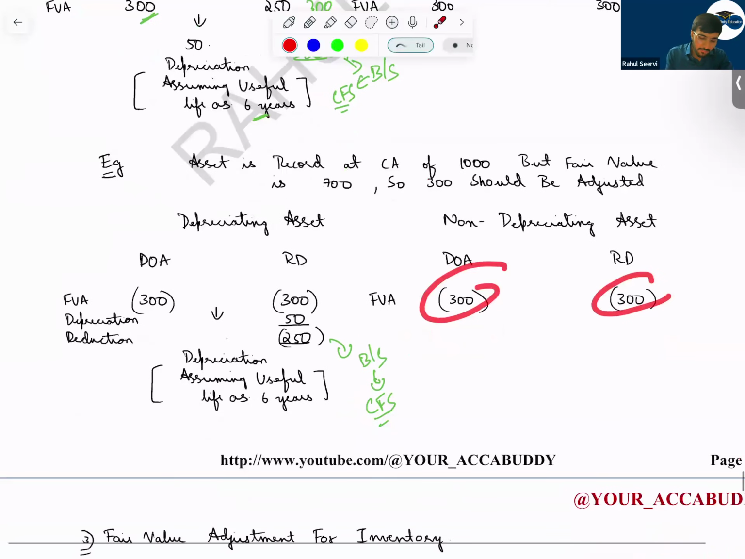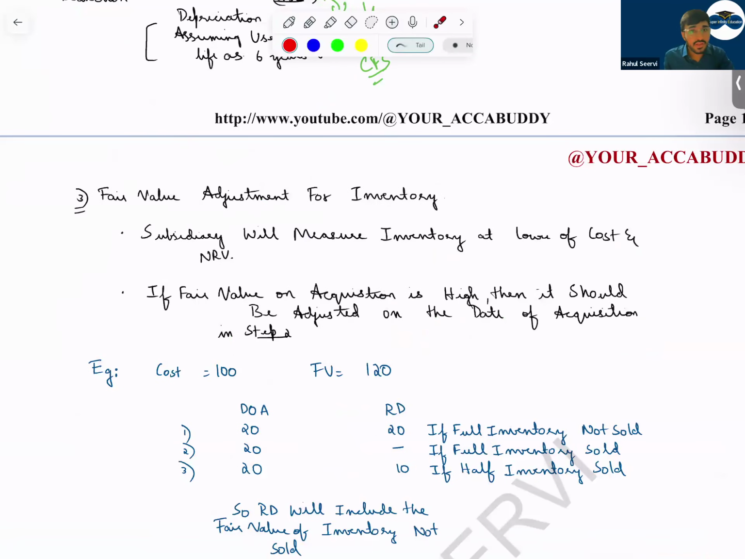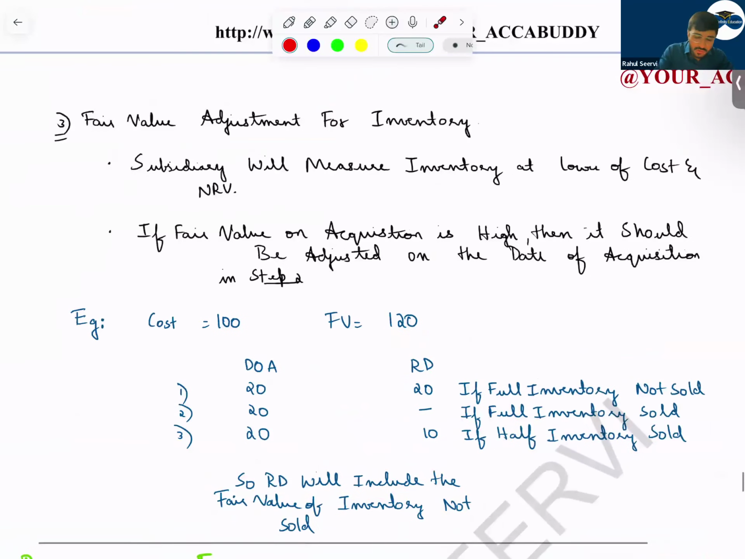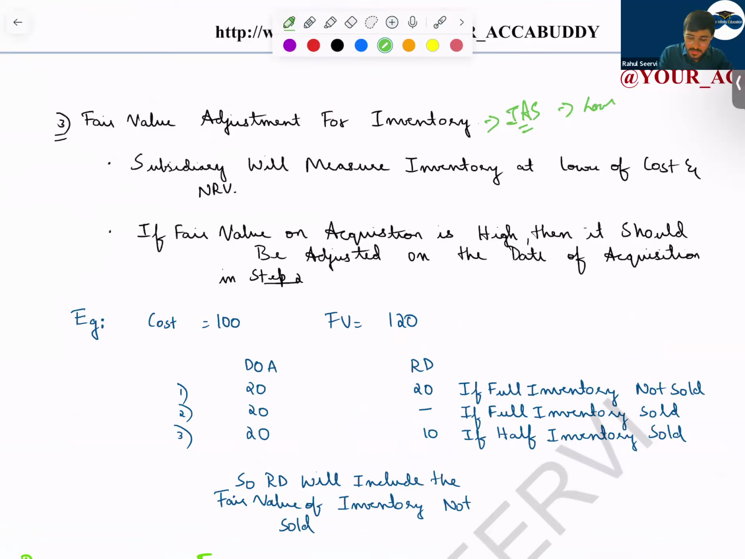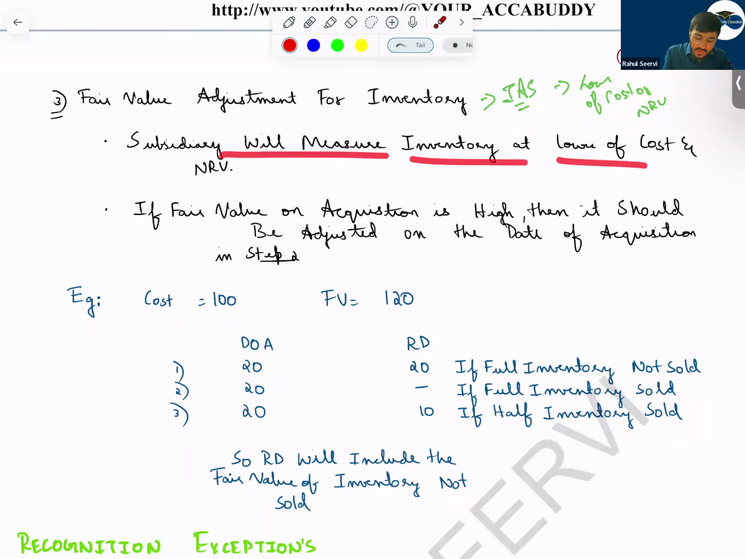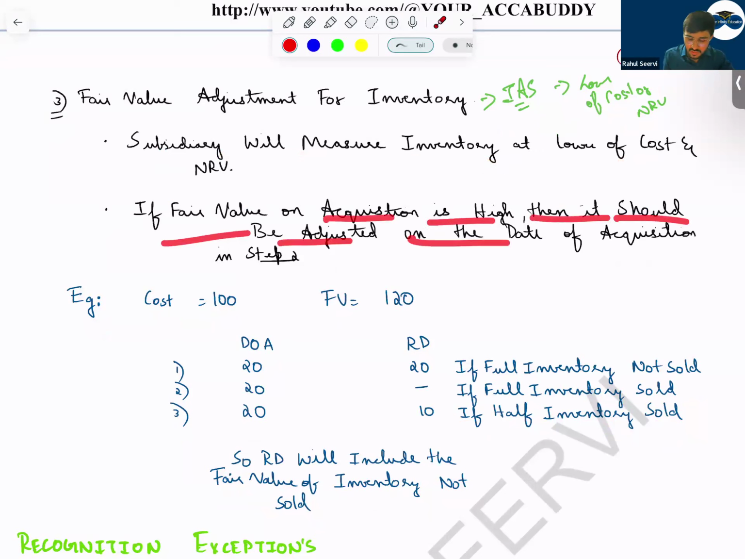The next one, fair value adjustment for inventory. It's very important, many students make mistakes in this, so please concentrate here. Normally we have learnt that under IAS 2, inventory will be recorded at the lower of cost or NRV, yes or no? Now, we have learned NRV is entity specific, but fair value is market specific. So we have to bring this inventory to fair value. The subsidiary will measure inventory at the lower of cost or NRV. If the fair value on the acquisition is higher, then it should be adjusted on the date of acquisition.